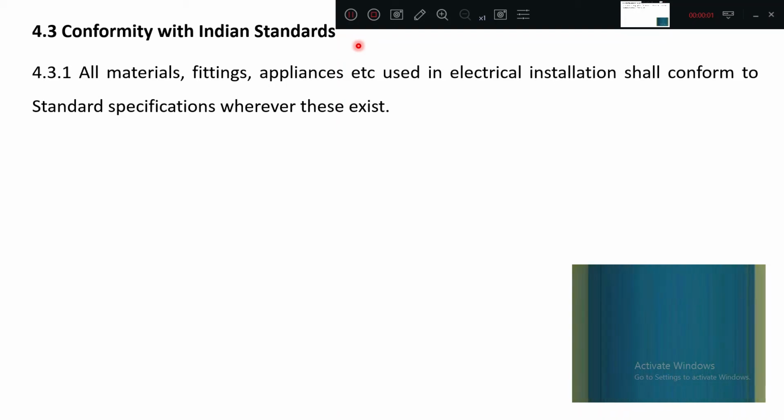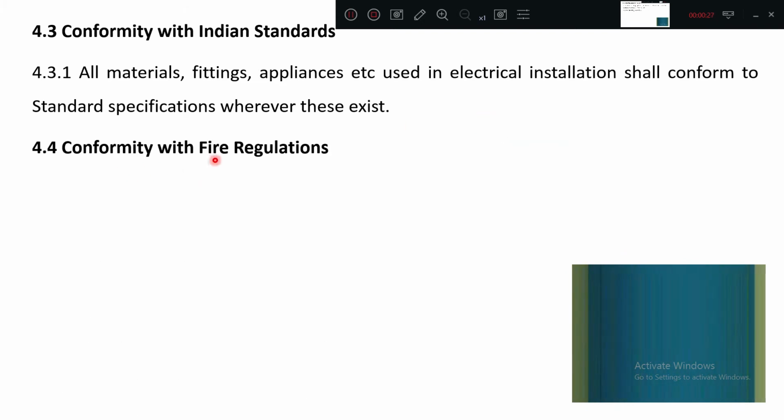Conformity with Indian standard. The next requirement is conformity with Indian standard. All materials, fittings, appliances, etc. used in electrical installation shall conform to the standard specifications wherever they exist. So whatever the materials you are using, whatever the equipment you are using, it should be in accordance with Indian standard specifications.